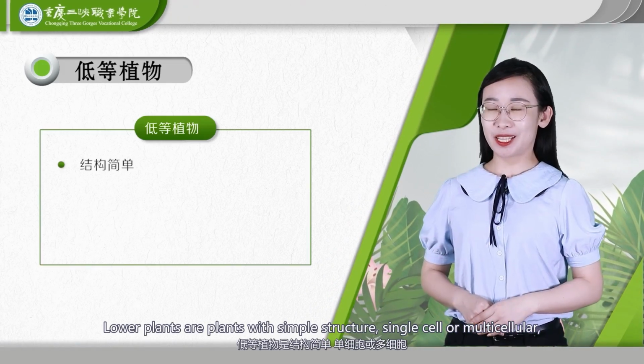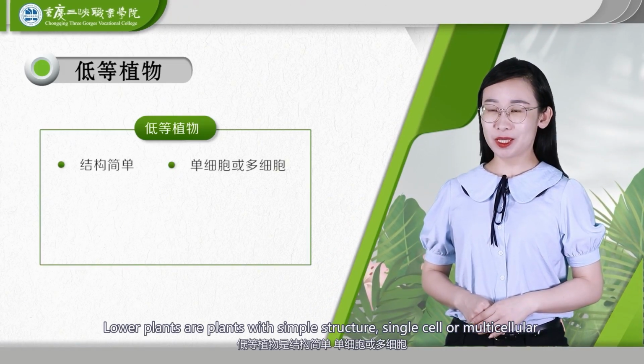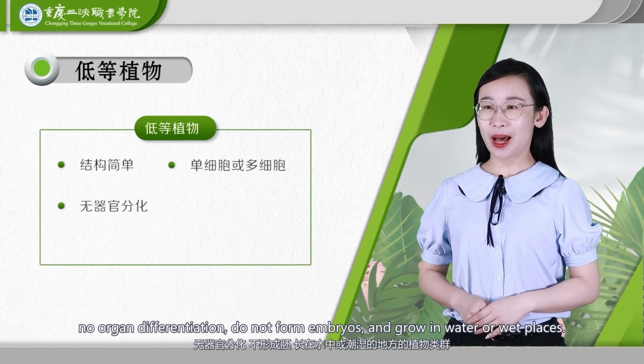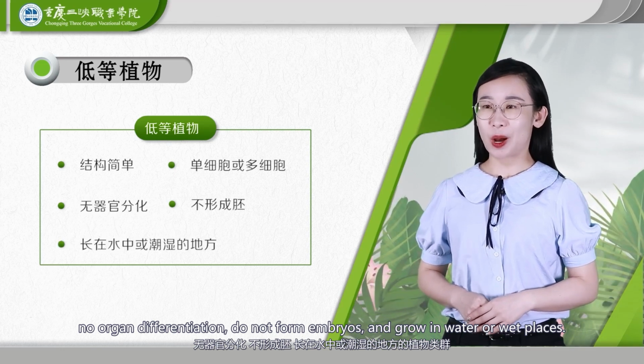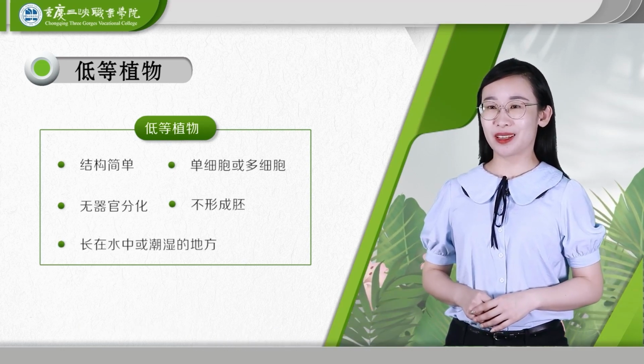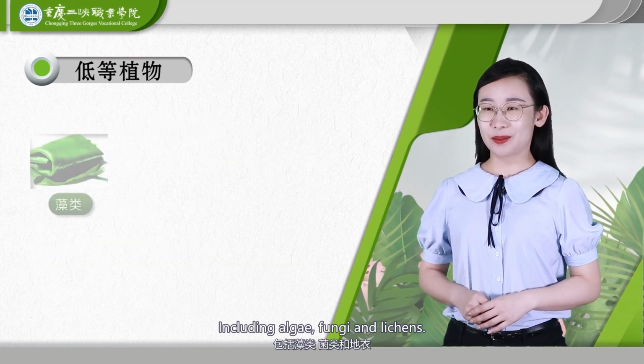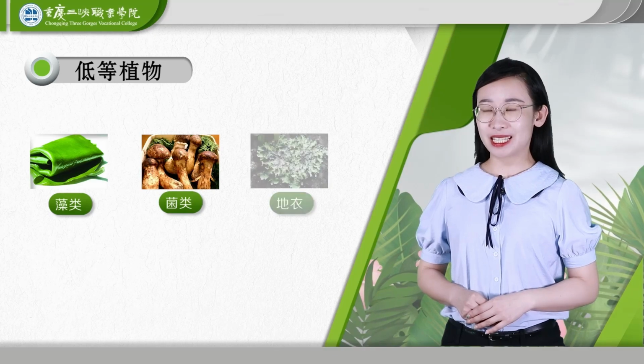Lower plants are plants with simple structure, single cell or multicellular, no organ differentiation, that do not form embryos and grow in water or wet places, including algae, fungi, and lichens.